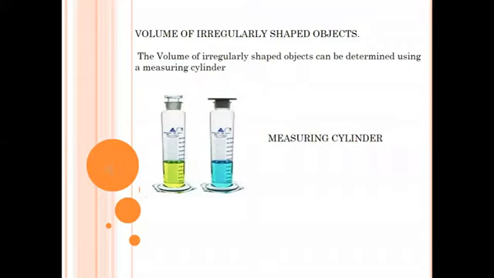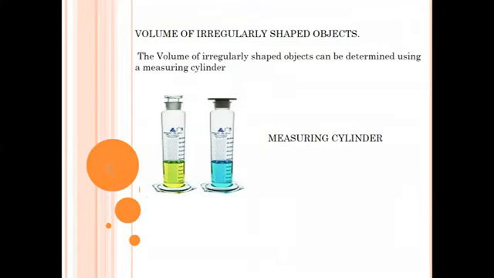Volume of irregularly shaped objects. The volume of irregularly shaped figures cannot be calculated using any formula. Then, how can we find the volume of irregularly shaped objects? We can find the volume of figures with the help of a measuring cylinder. We can calculate the volume of an irregularly shaped object using a measuring cylinder.